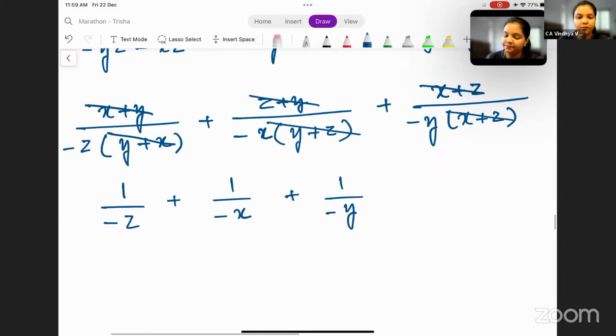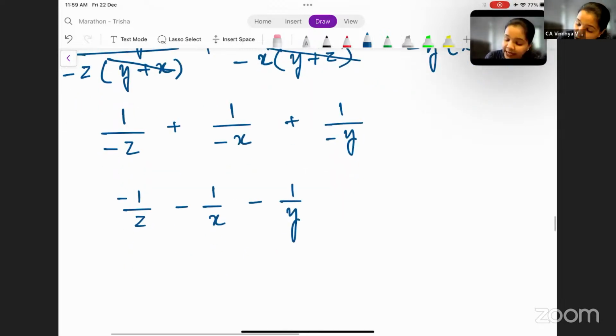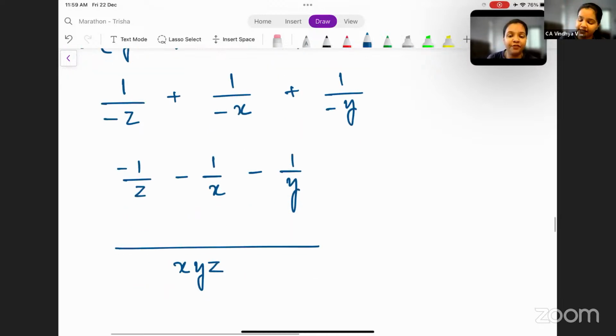You can write this as minus 1 by z minus 1 by x minus 1 by y. Take the common denominator as x into y into z. Now in the first term, numerator needs to be multiplied with x and y. So minus xy.